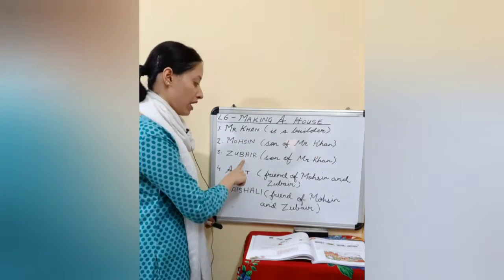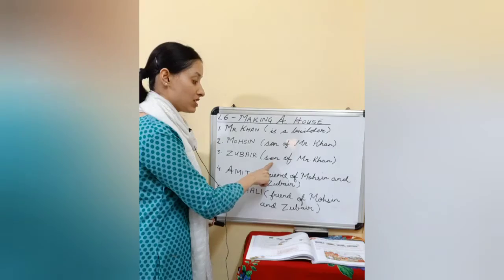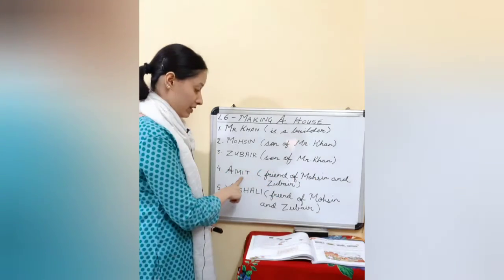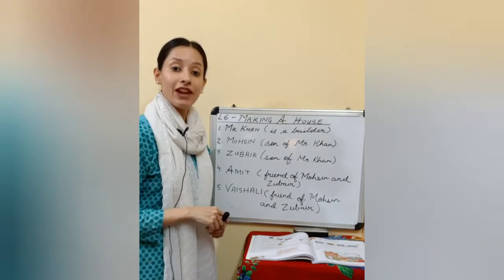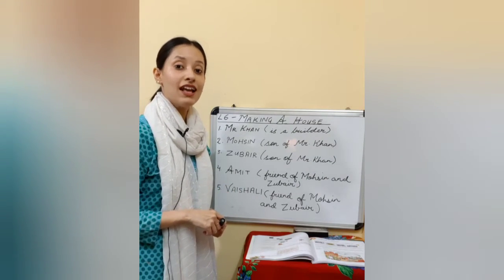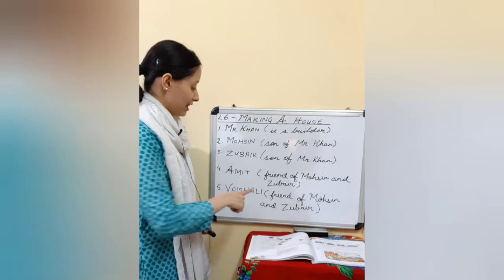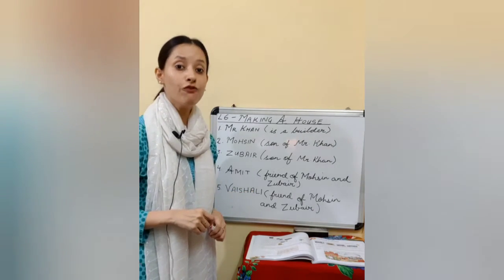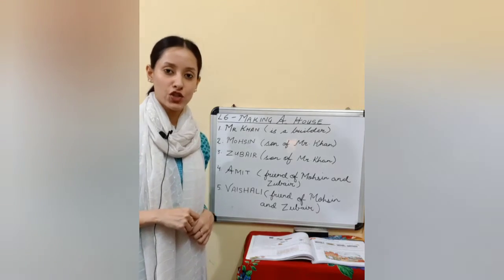Next we have Zubair. He is also son of Mr. Khan. Then we have Amit. He is a friend of Mohsin and Zubair. Then we have Vaishali. She is also a friend of Mohsin and Zubair, children.